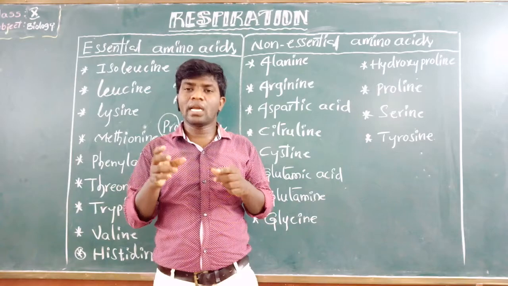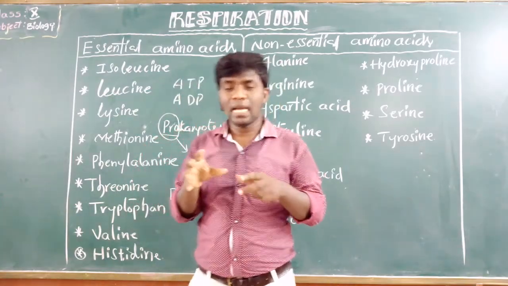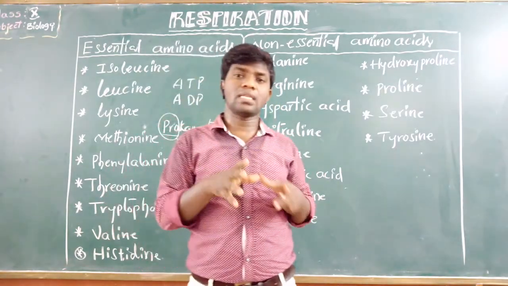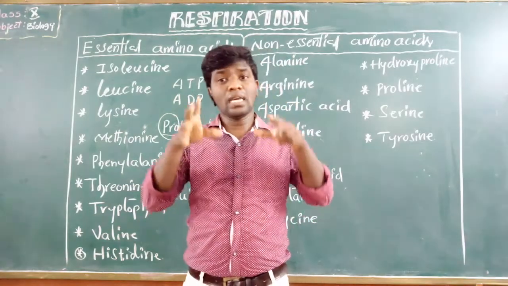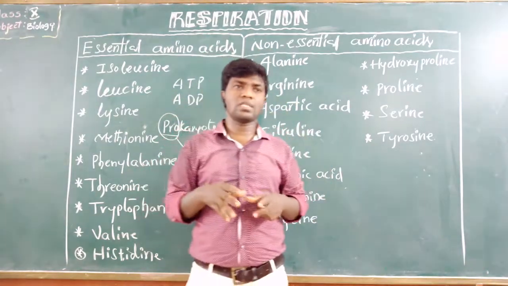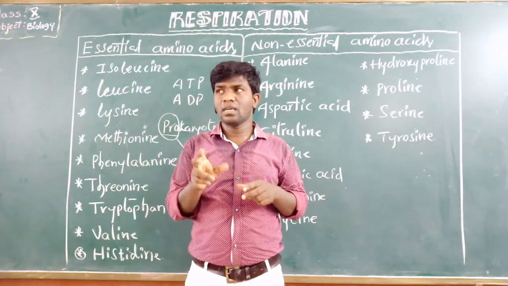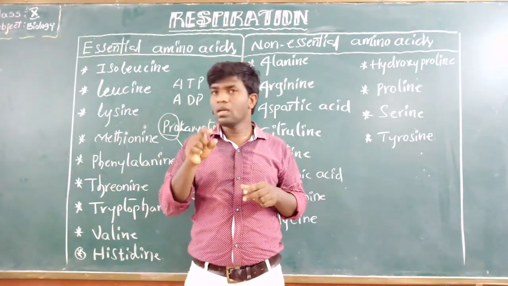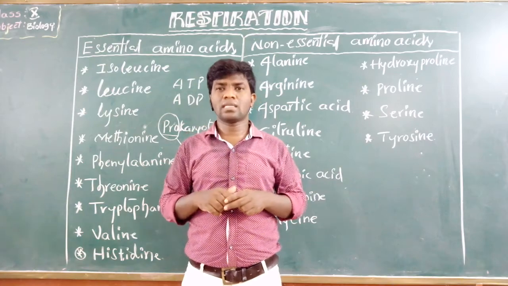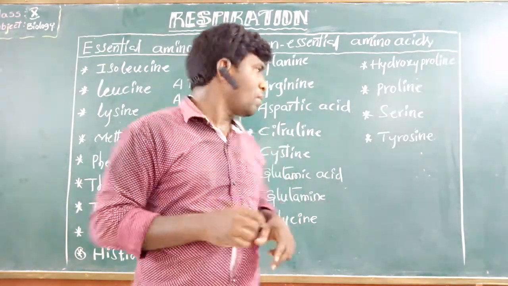Mitochondria look like sac-like structures. They are present in the cytoplasm of the cells. So now I will draw the mitochondria diagram.